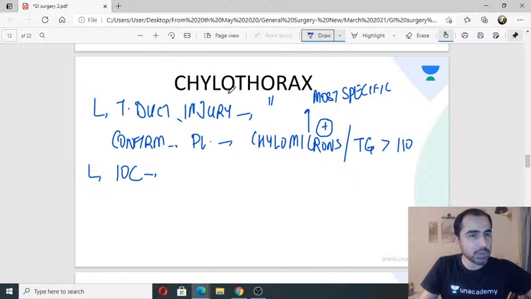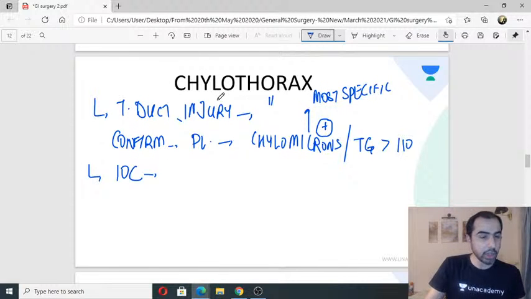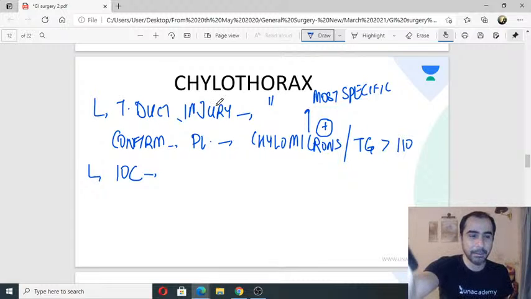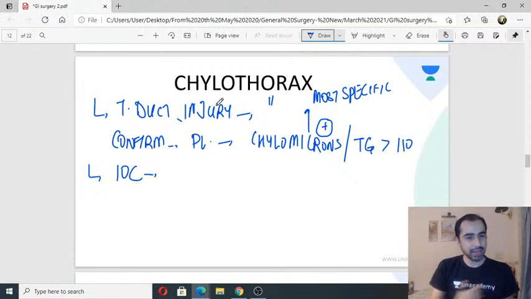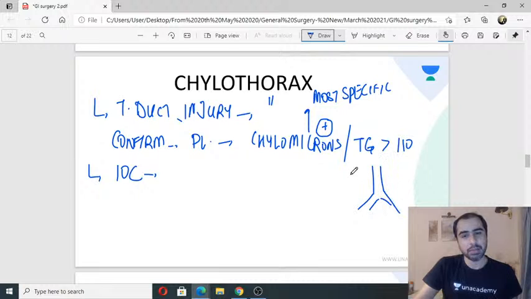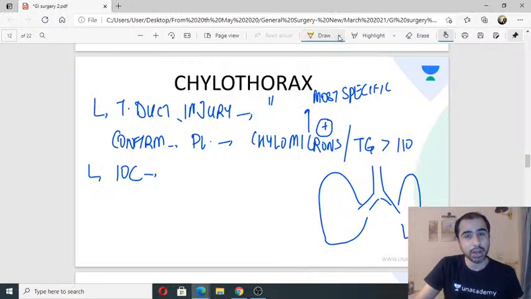These are the kind of topics which we normally don't study, but they have a lot of clinical bearing. CT. CT of what? CT thorax? It will only show pleural effusion. HRCT won't show anything. I have to show that the thoracic duct is injured. CT of what? What will I do a CT of?